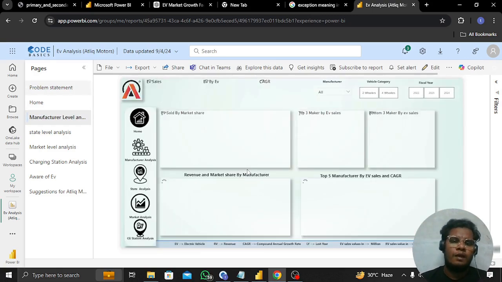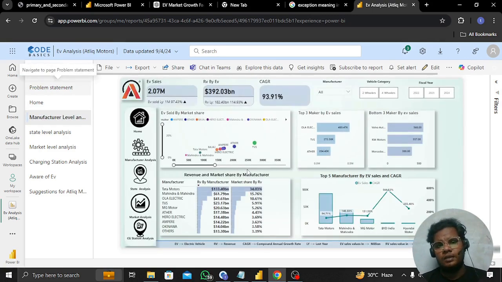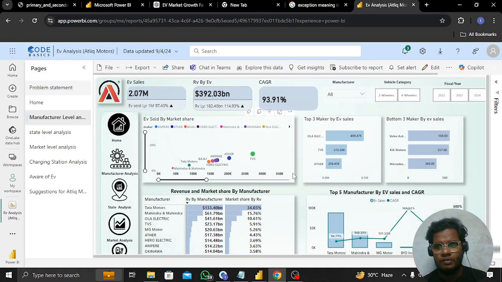For example, in the automobile industry there are a lot of manufacturers, and they already have some sales in the market.